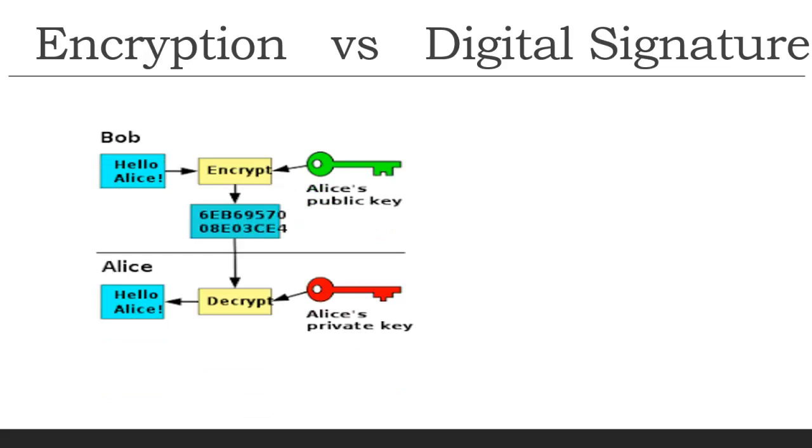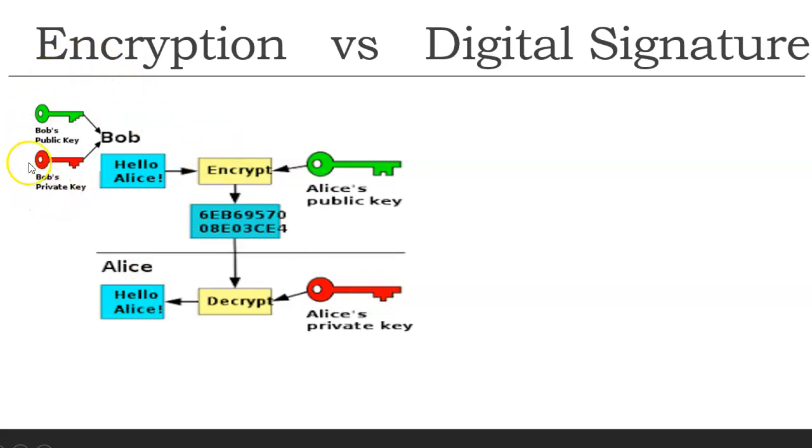From this concept perspective, let's say Bob wants to send a message to Alice, and that is encryption, which we are discussing here first. Bob and Alice both are using public key encryption mechanisms, so both have their public key and private key pair, but there is no role of Bob's public key or private key when the encryption happens. Encryption always happens with the receiver's public key, so the sender uses the receiver's public key to encrypt the message, and the receiver uses their own private key to decrypt the message.